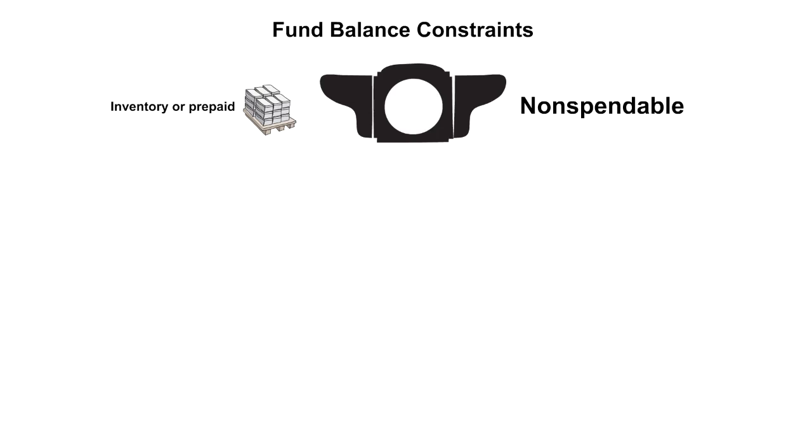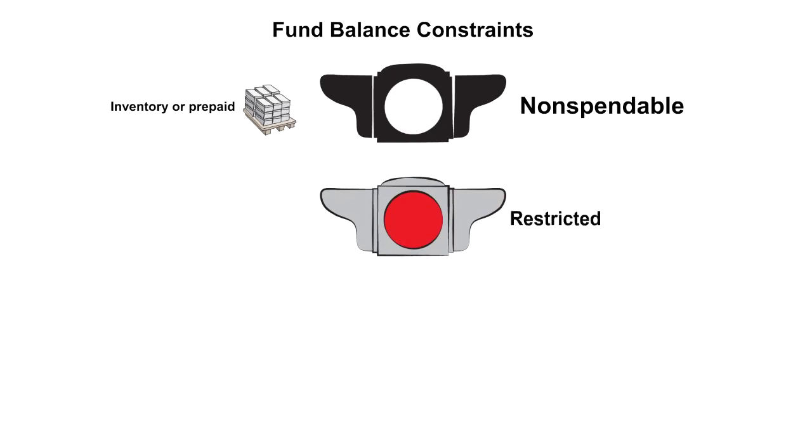Then our traffic light is going to have some other colors as well, and that's going to be some of the following. You have red. Red means stop. Restricted fund balance displays the portion of the fund equity whose use has been limited by external sources such as legislation or grant agreements or even debt covenants. The government is constrained to using the funding for its restricted purpose only. Stop means stop. It can't be modified by any action of the local government.